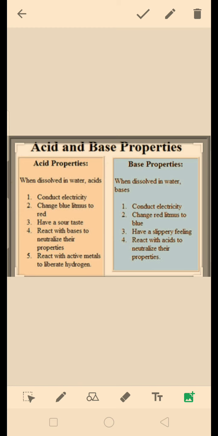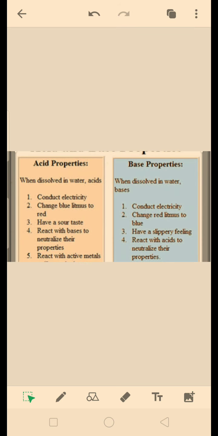Now let us see the difference between acid and base properties. So let us see first of all acid properties. Acids conduct electricity and bases also conduct electricity. Acids change blue litmus to red, bases change red litmus to blue. Acids have a sour taste and bases have a slippery feeling. Acids react with bases to neutralize their properties.